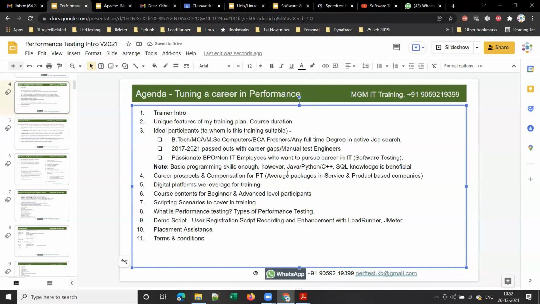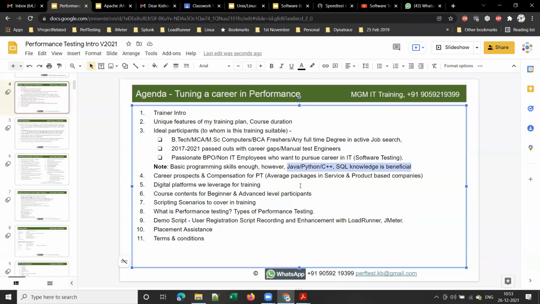If you have some programming knowledge, that is always beneficial. And another beauty of performance testing is if you are good in Java, that will be most helpful for a performance testing engineer, because 90% of the applications that we test would be Java applications. If you are good in Python, or if you are already trained in Python or C++ or SQL, all these would be beneficial for performance testing, right?